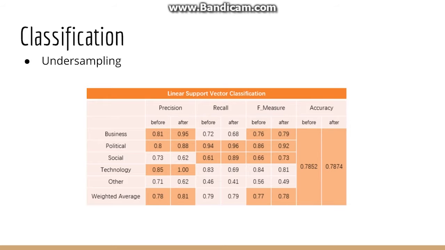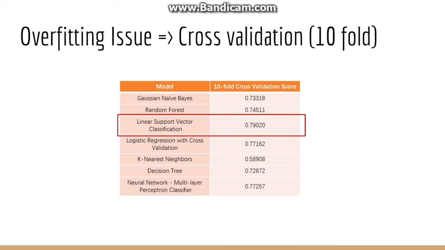There is also a potential overfitting issue. Our model may fit the training data, but not the new tweets from Twitter. Therefore, we perform 10-fold cross-validation on each model to see which model is truly useful. And based on the result, linear support vector classification model still has the highest cross-validation score, which again further justifies our choice of it as our final model.